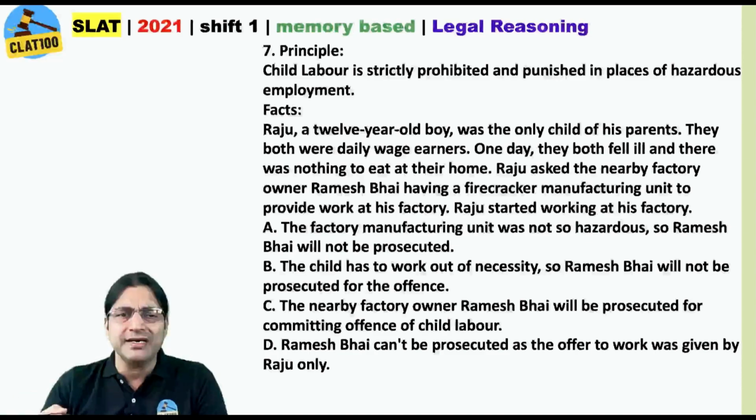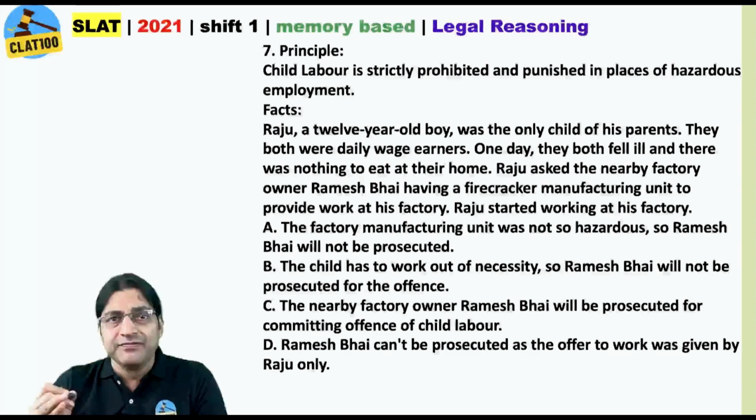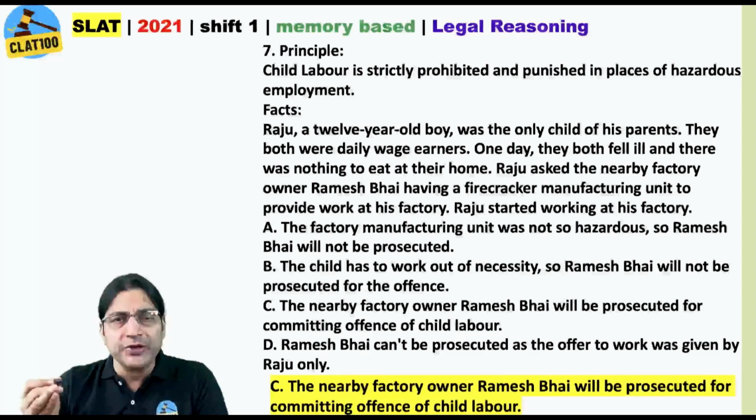Now look at option D. Ramesh Bhai cannot be prosecuted as the offer to work was given by Raju only. Is there any such mention in the principle? Of course not. Moreover, even before you start reading the options, ask this question to yourself. Should Ramesh Bhai be prosecuted? Not as per your emotions, but as per the principle given here. And the principle will make you believe that yes, he should be prosecuted. And now there is only one option that asks for prosecution for Ramesh Bhai, and that is option C. So that should be your answer.